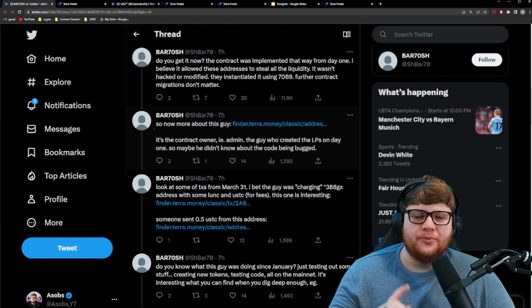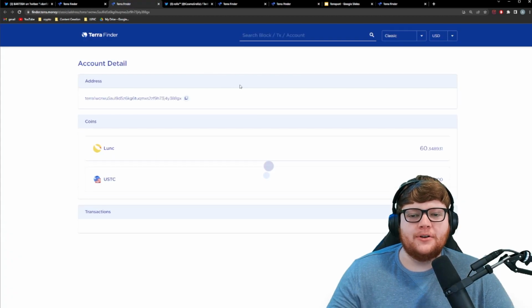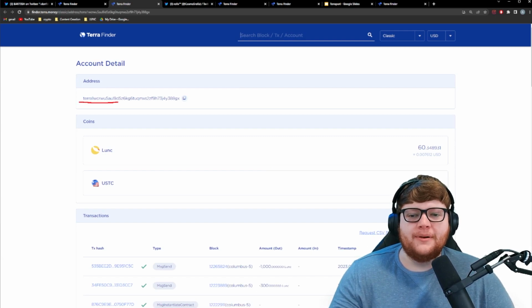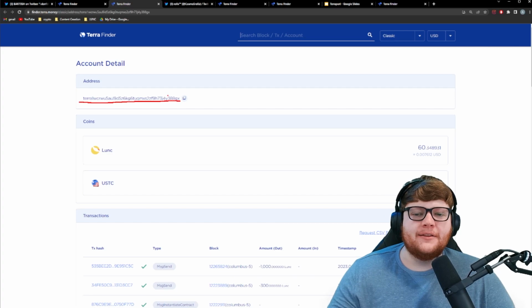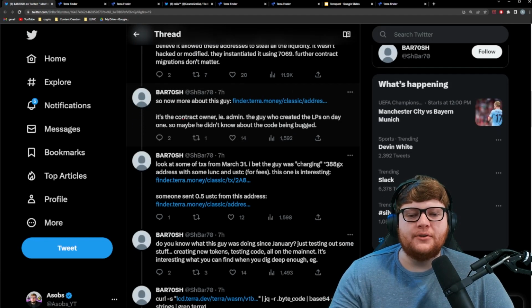So now we have to get into one particular wallet right here. As you guys can see, this wallet address, and we're going to circle back to this wallet address later because there's a lot of interconnected things I'm going to show you. But remember, this wallet address ends in 388GX. Now, this is important because this is the person who is the contract owner, admin, the person who created the LPs on day one.